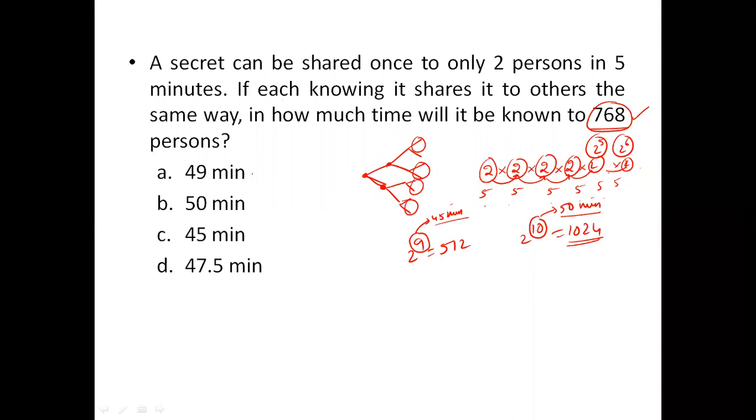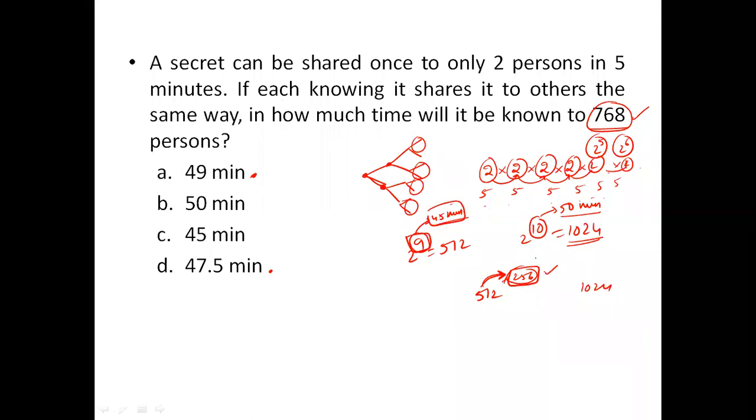There are only two options possible between 45 and 50 minutes. And what is 768? Between 512 and 1024. 768 is 512 plus 256. 256 is nothing but half of 512. That means after this 9th 5-minute period, another half is needed to make another half of the people know it. So the 9th 5-minute period is 45 minutes.